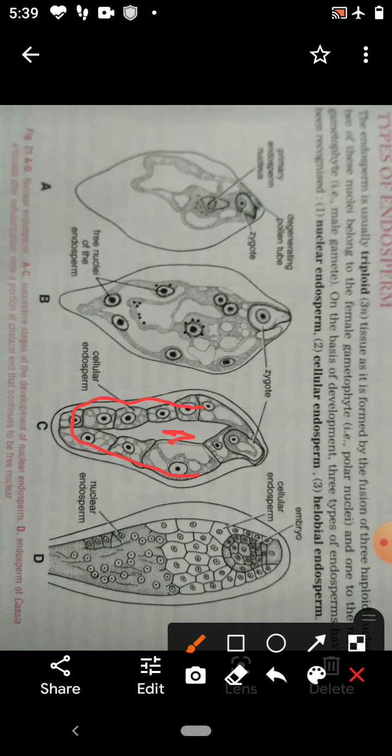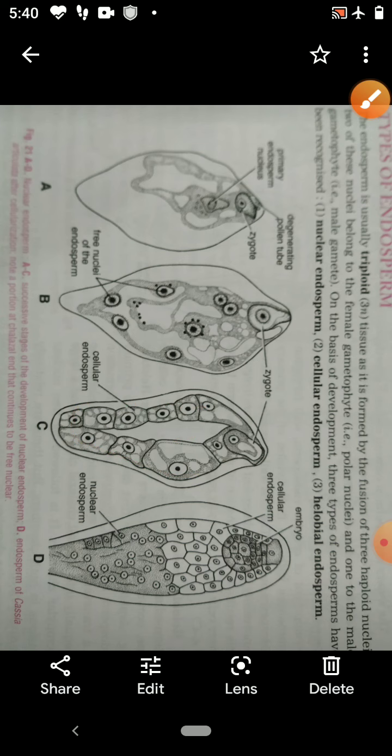Then cytokinesis begins from the periphery toward the center at maturity. This type of endosperm development is found in maize, wheat, rice, sunflower and coconut.